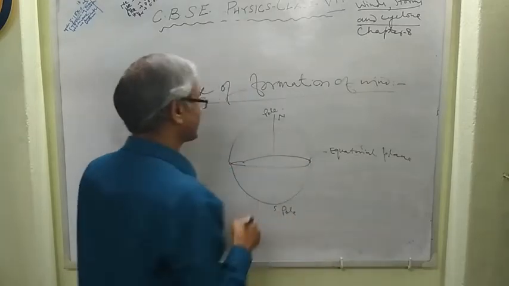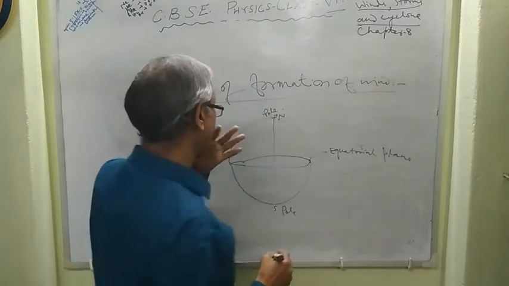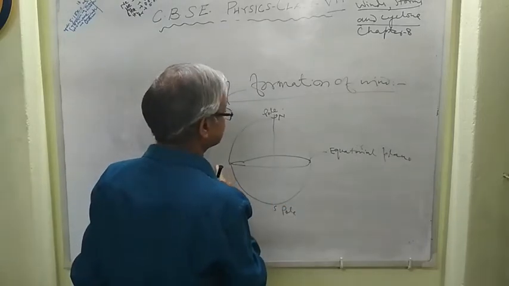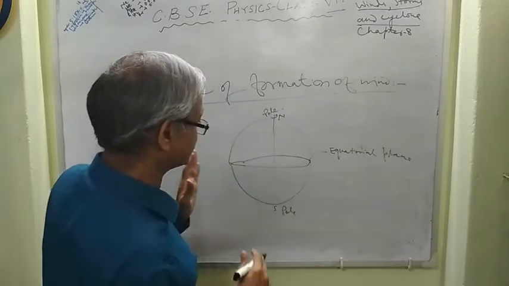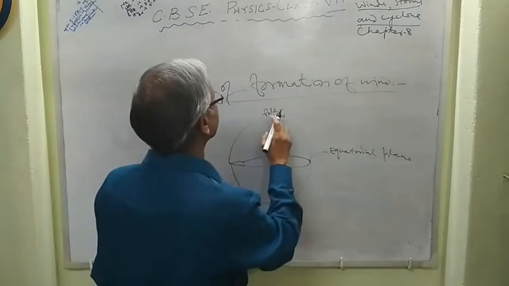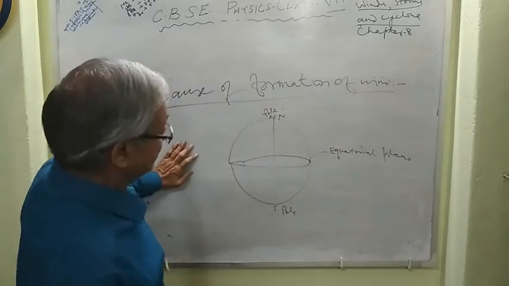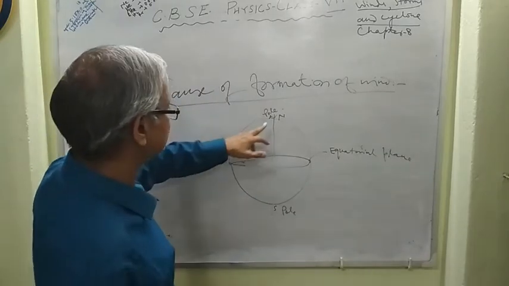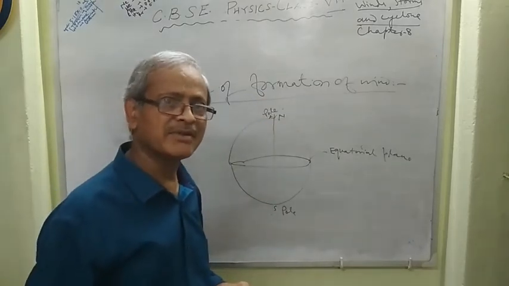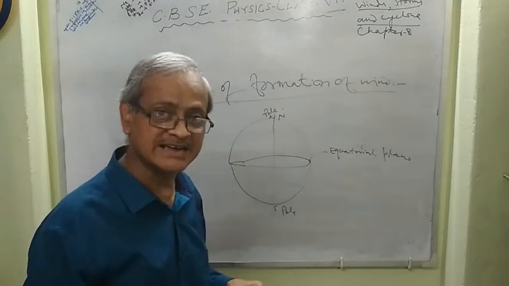Now, Earth moves in this way. This is east, this is west. Here, we consider the sun rays coming from the sun: ultraviolet rays, infrared rays, etc.